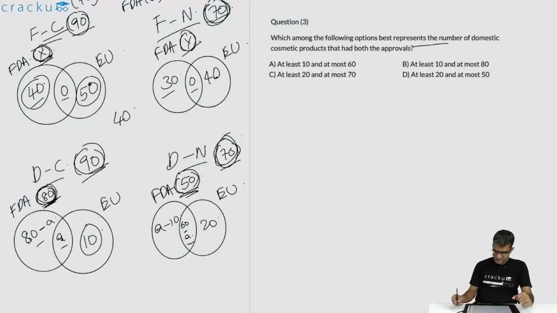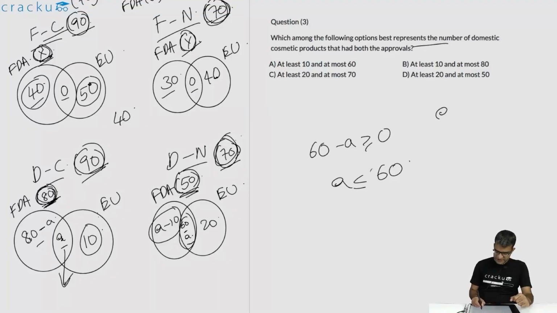Which of the following options best describes the number of domestic cosmetic products which had both the approvals? That is, what is the best possible value of A? We know that 60 minus A is greater than or equal to 0. So A is less than or equal to 60. And A minus 10 is also greater than or equal to 0. So A is greater than or equal to 10. So A should be at least 10 and at most 60. So the correct answer is option A.